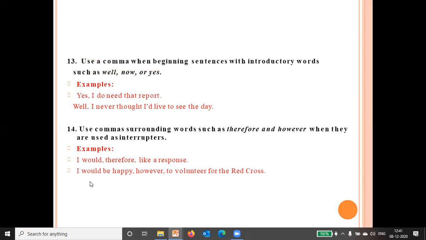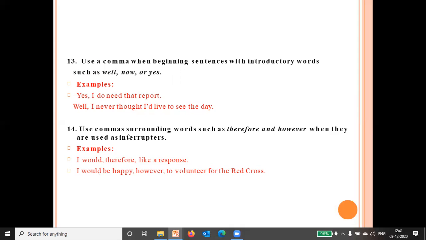Now, we also use a comma when beginning sentences with introductory words like yes, no, well, now. Then we put a comma after these introductory words and then say the rest of the sentence, like: yes, I do need that report.